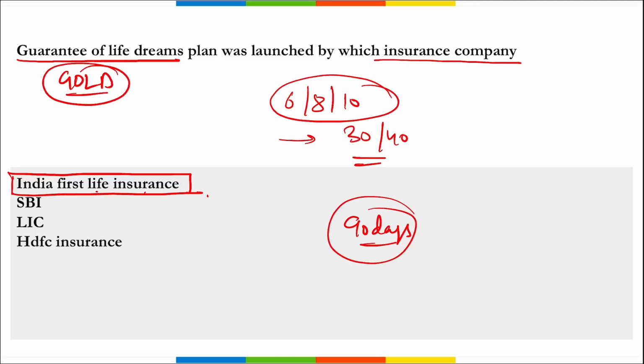The maximum entry age for immediate income is 50 and 55 years, for intermediate income it is also 50 and 55 years, but for deferred income it is 50 and 60 years. Maturity age here is a minimum of 30 years and a maximum of 90 years. So this Gold plan was launched by India First Life Insurance.